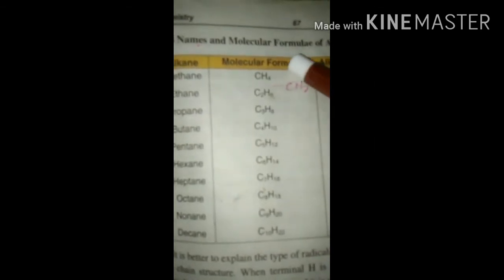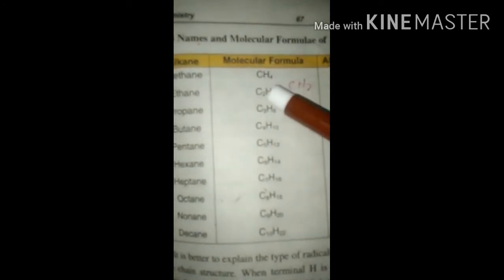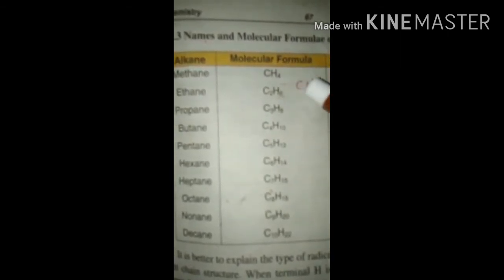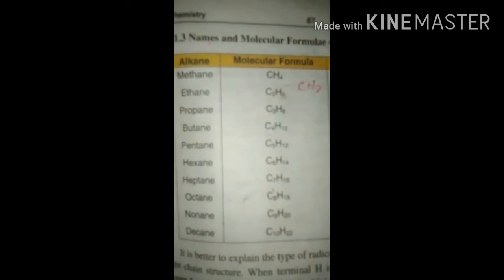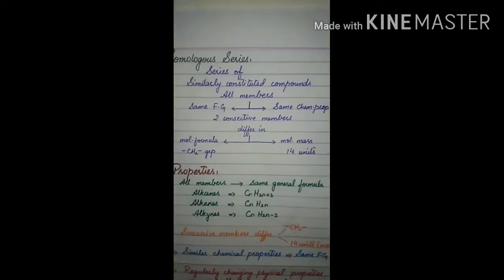So the total mass of this CH2 group is 14, and the difference in the molecular mass of these two consecutive members, which are beside one another, is 14 units. So in this way the difference in their molecular formula is a CH2 group and in their molecular mass is 14 units.